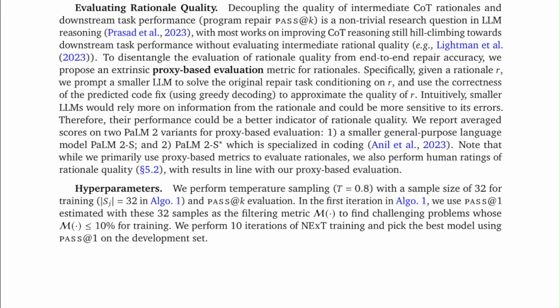Hyperparameters. We perform temperature sampling, t equals 0.8, with a sample size of 32 for training, S subscript j equals 32 in Algorithm 1, and pass@k evaluation. In the first iteration in Algorithm 1, we use pass@1 estimated with these 32 samples as the filtering metric m to find challenging problems whose m is less than 10% for training. We perform 10 iterations of NExT training and pick the best model using pass@1 on the development set.